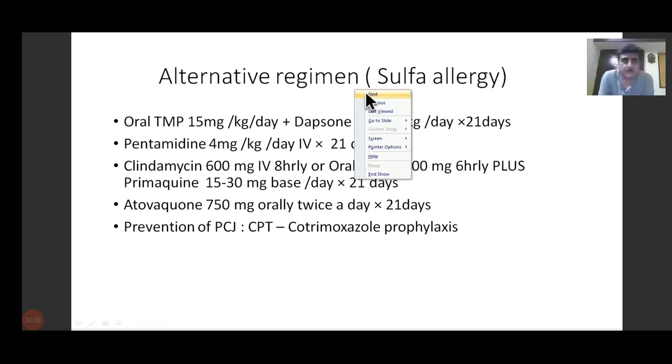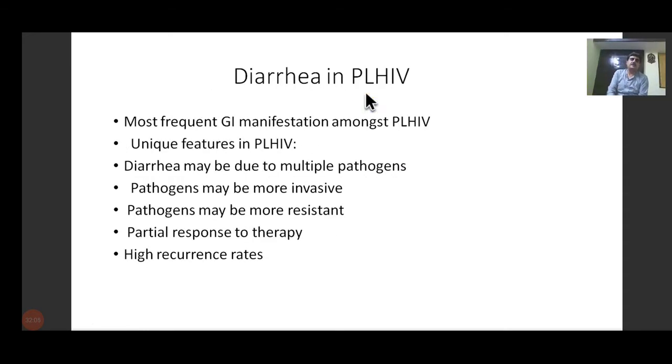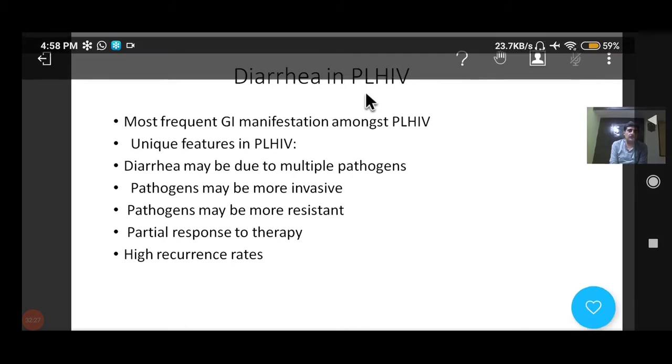Now, after these 2-3 important things which we have discussed, that is the pneumocystis, toxoplasmosis, and the cryptococcal, we move on to GI presentation, which is diarrhea in a patient with HIV. Diarrhea is the most frequent GI manifestation among PLHIV. Some unique features may be there. Diarrhea may be due to multiple pathogens. Pathogens may be more invasive. Pathogens may be more resistant to treatment.